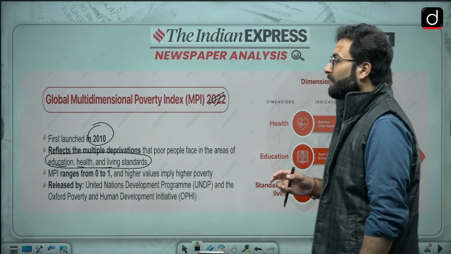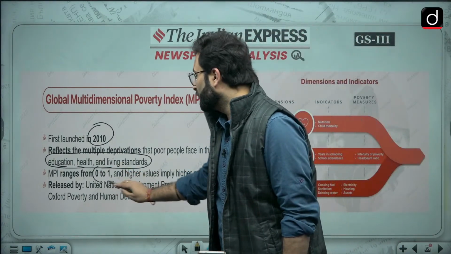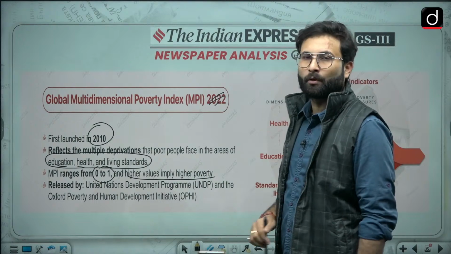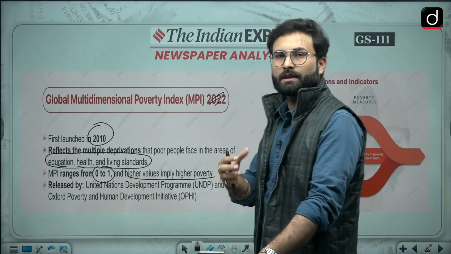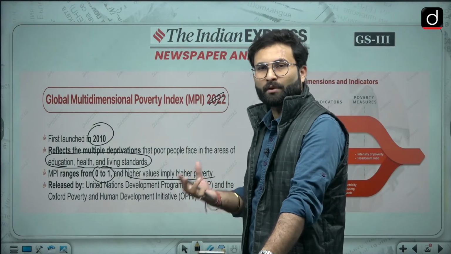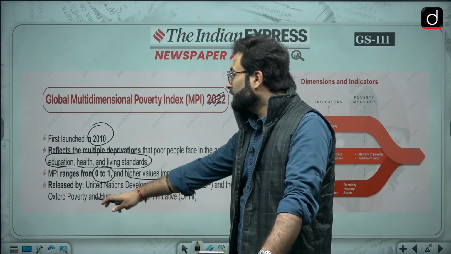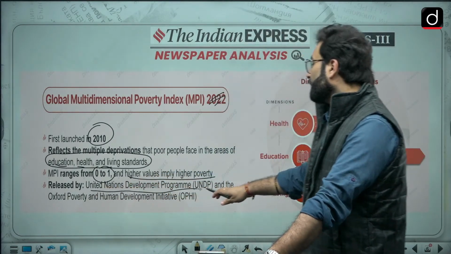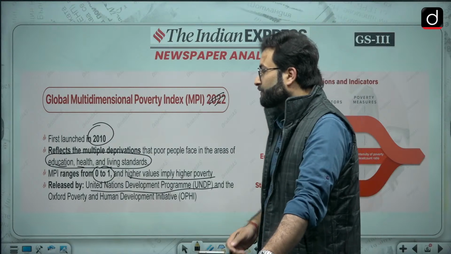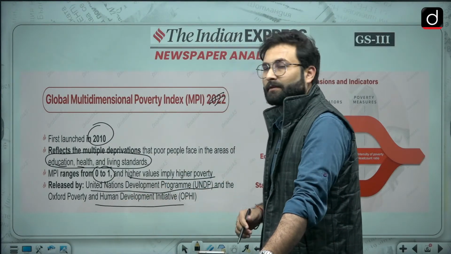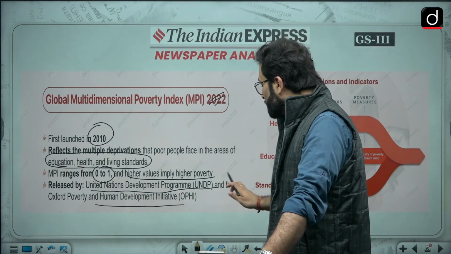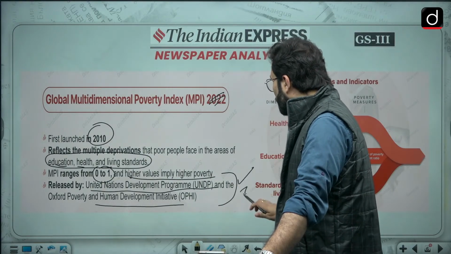MPI ranges from 0 to 1, and a higher value implies higher poverty. So if it is 0, there is no poverty; if it is 1, the highest poverty is prevailing. It is released by the United Nations Development Programme, UNDP, and the Oxford Poverty and Human Development Initiative, OPHI. This fact is also important, so you have to remember this as well.